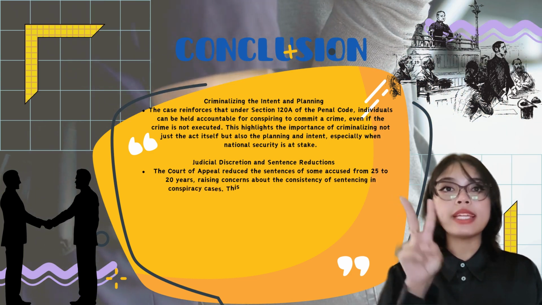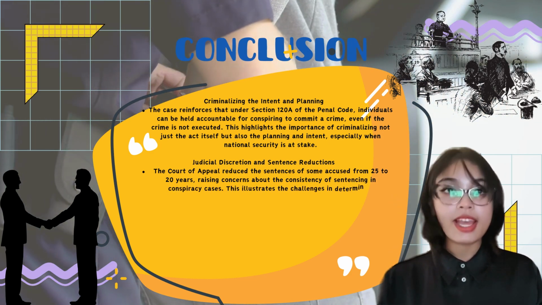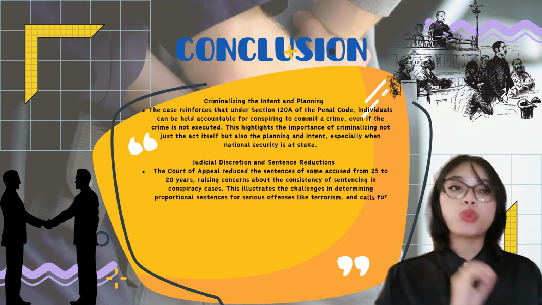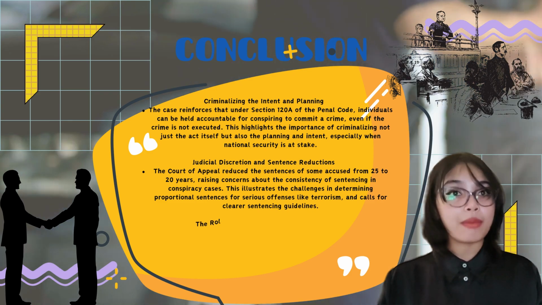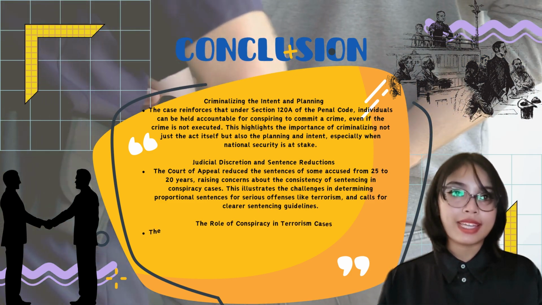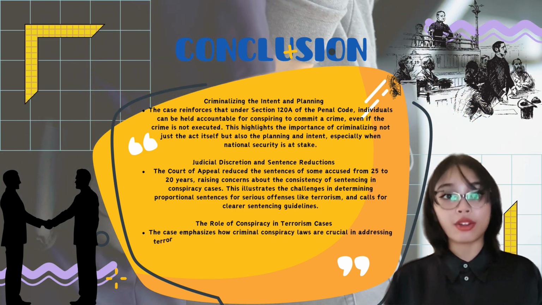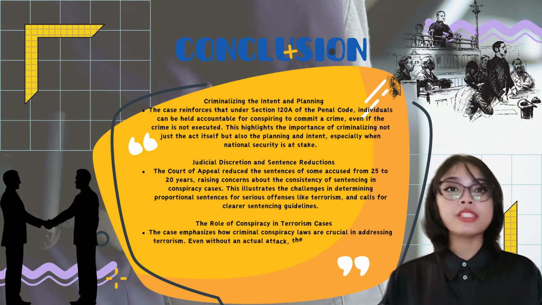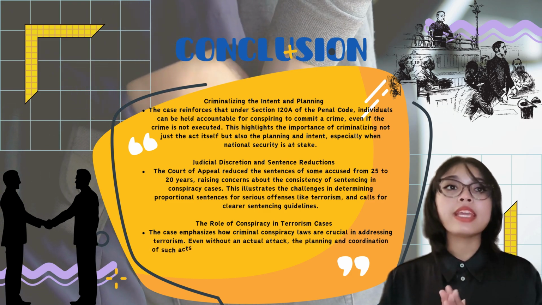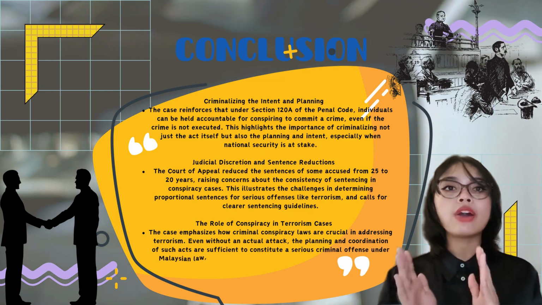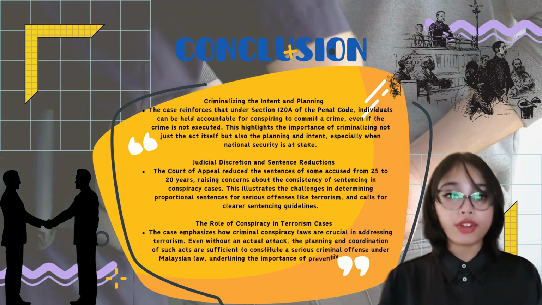Second, sentencing challenges. The Court of Appeal reduced some sentences from 25 to 20 years for appellants A and B. While it aimed for consistency, it raised concern about fairness in handling serious cases like terrorism. Finally, the importance of conspiracy law. Imagine even planning or coordinating an attack is a serious crime. This shows how essential preventive laws are for national security.